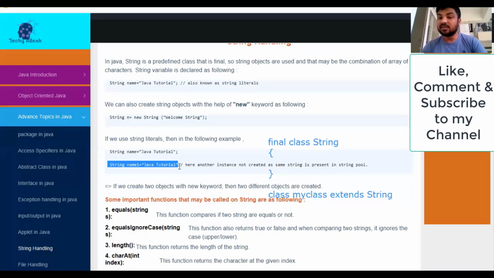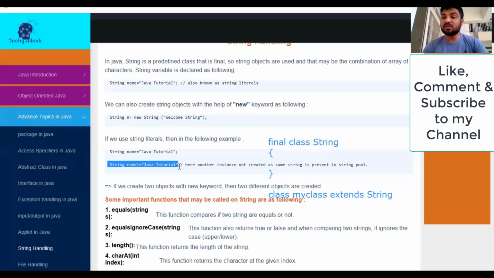Why? That is managed with the help of the string pool. What is it? A string pool. It means if we create a string variable, first of all it checks in the string pool whether it's already present over there or not. If the value is already there, it does not allocate memory again. It uses the same memory buffer, right?